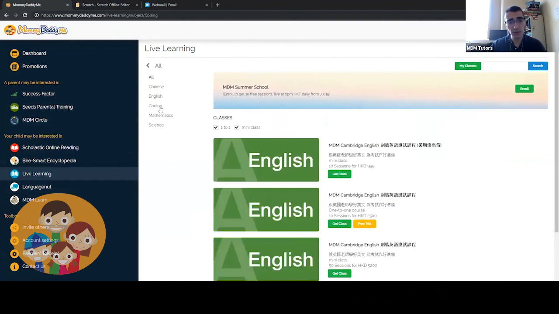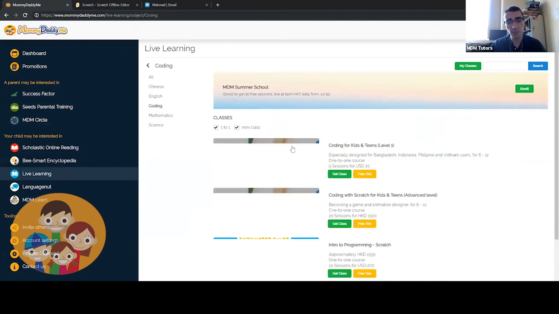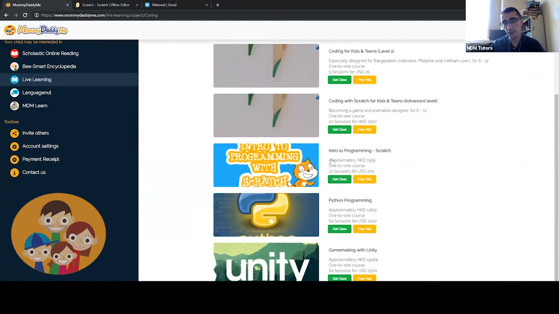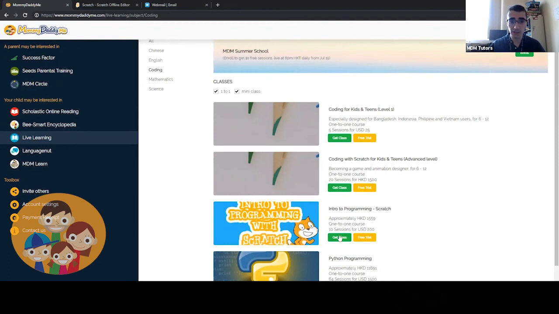Today we learned about coding, so I can click the coding button and we have a whole bunch of different coding classes. We have the Scratch lessons, we have Python lessons. Python's currently the world's most popular programming language. And we also have game making with Unity. If you're interested in making video games, Unity is free and it's one of the most popular ways to make games nowadays.